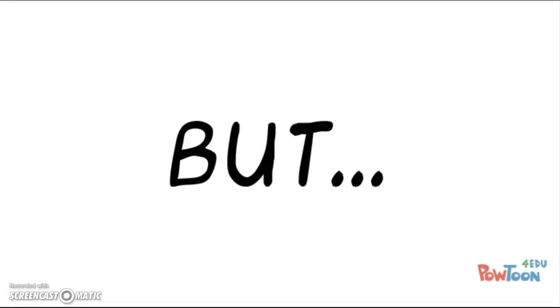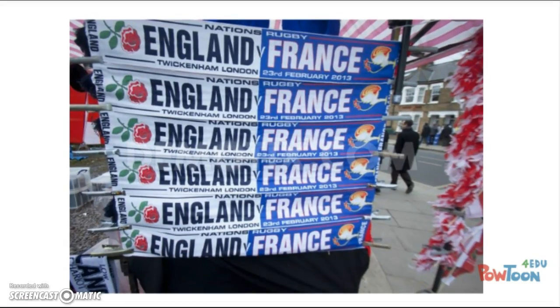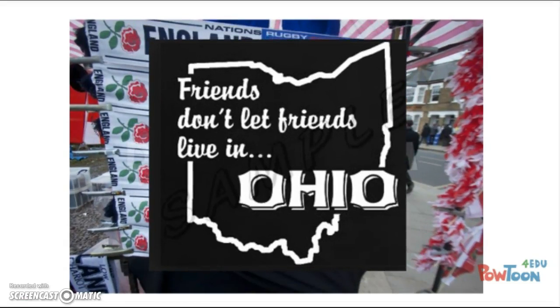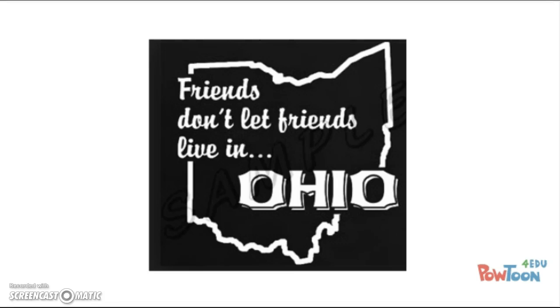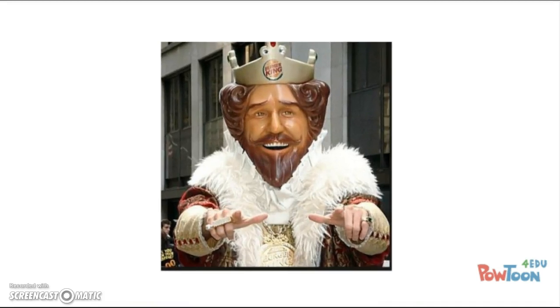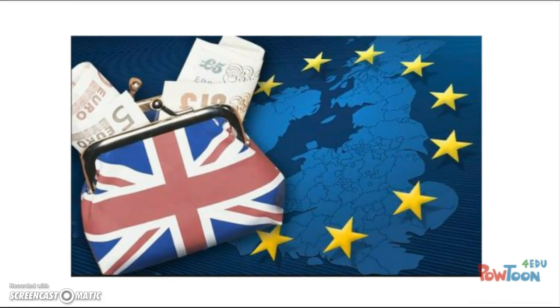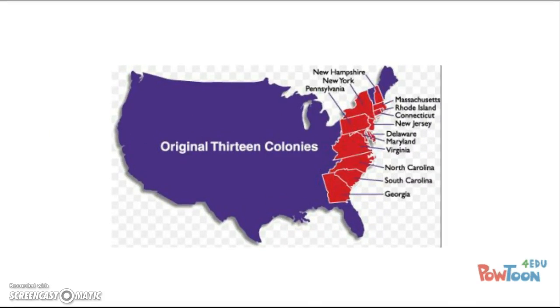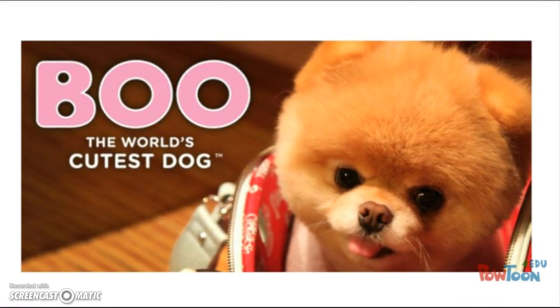But England and France go to war, which happened all the time back then. This time, the primary reason was control over the Ohio Valley. To make a long war short, the British Empire prevails. Long live the king! Unfortunately, wars are expensive, and British taxpayers are paying for all of it. So Parliament changes their approach to the American colonies and starts regulating the colonies and taxing them.